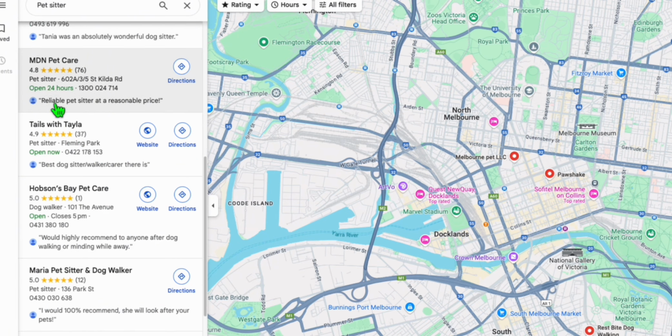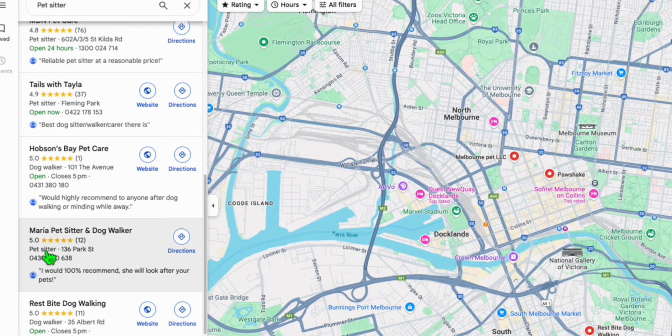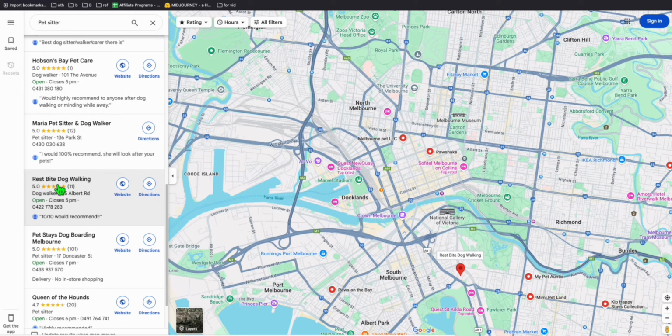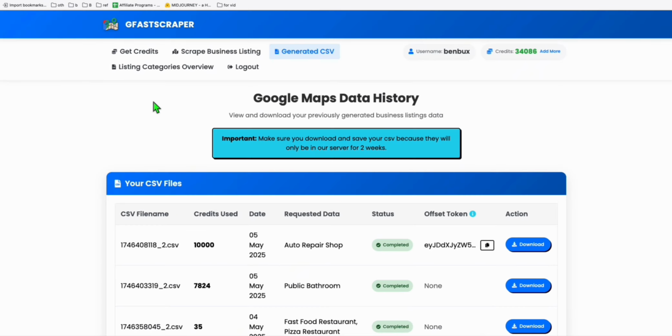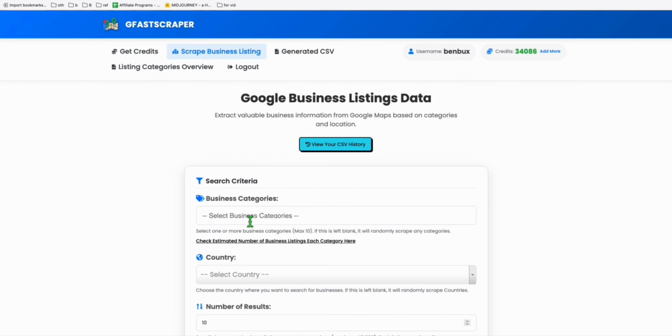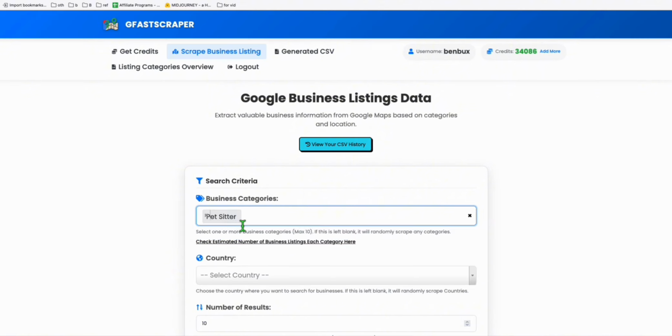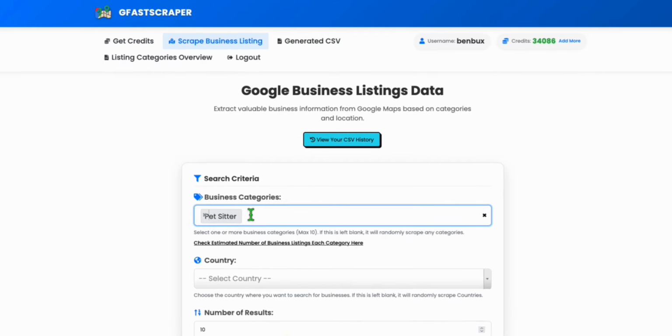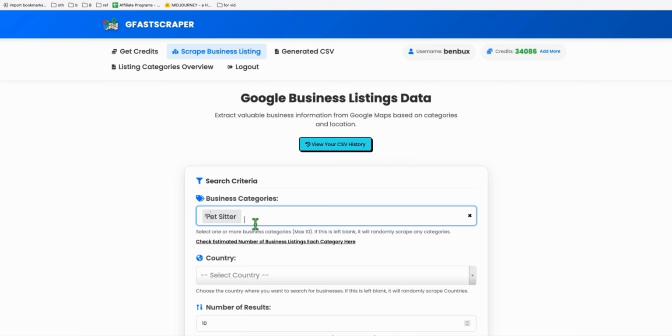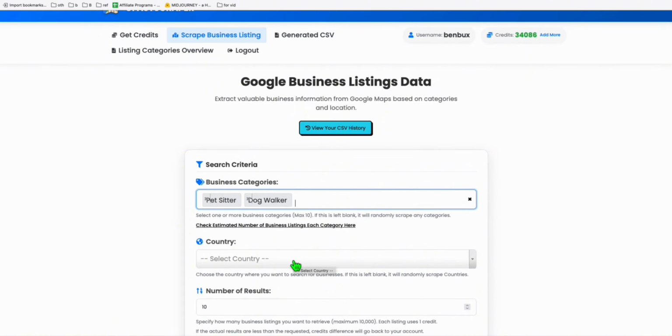So there you go, guys. We found one. Pet sitter, dog walker, pet sitter. When you're ready to grab data, first you can check if the category exists here, pet sitter, and there you go, it's existing. As long as it exists in Google Maps as one of the categories, then most likely it will be available in any scraper tool you're familiar with. Or dog walker. There you go, dog walker and pet sitter. You can combine both of these directories and then just choose your country.